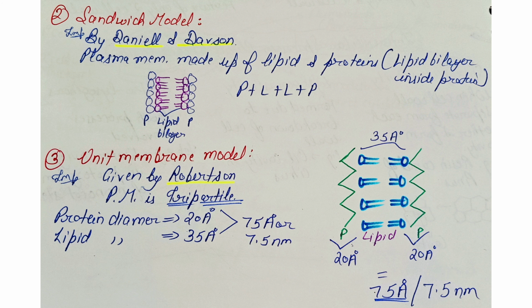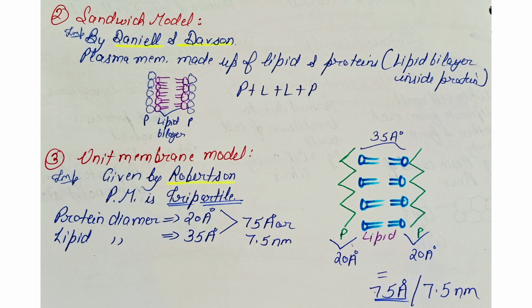After the lipid model of the plasma membrane, the sandwich model was proposed by Danielli and Davson. According to them, the plasma membrane is made up of lipid as well as proteins. There is an outer layer of protein, and inside the protein, a lipid bilayer is present. So the lipid appears as if sandwiched between the protein layers.